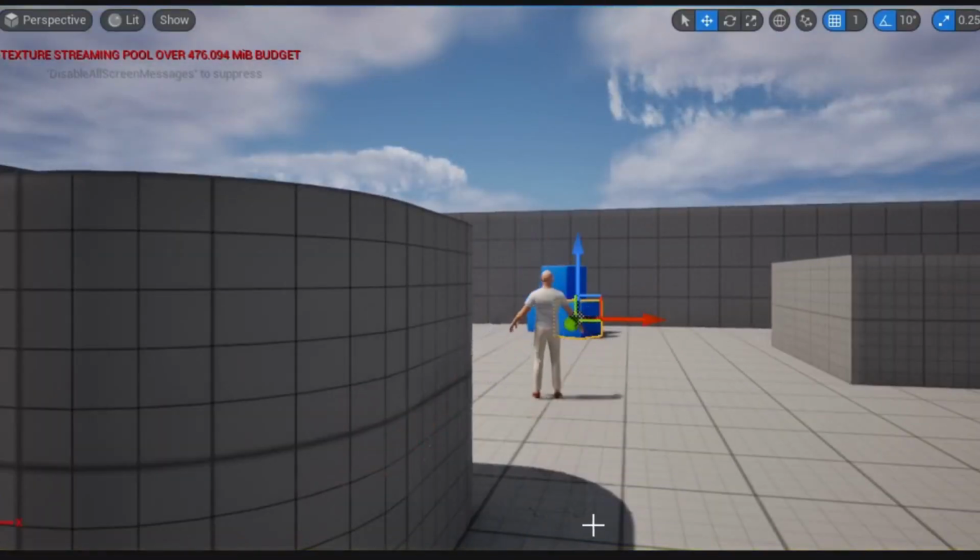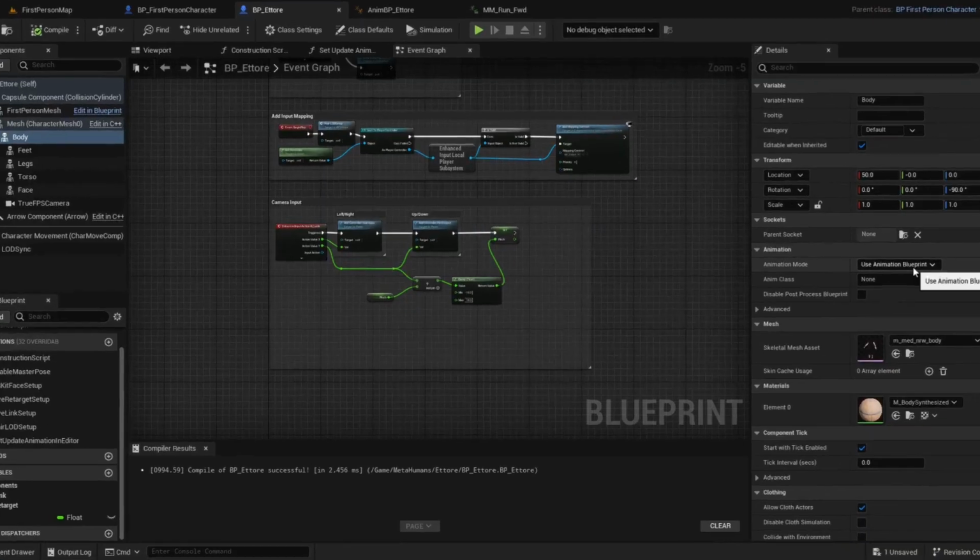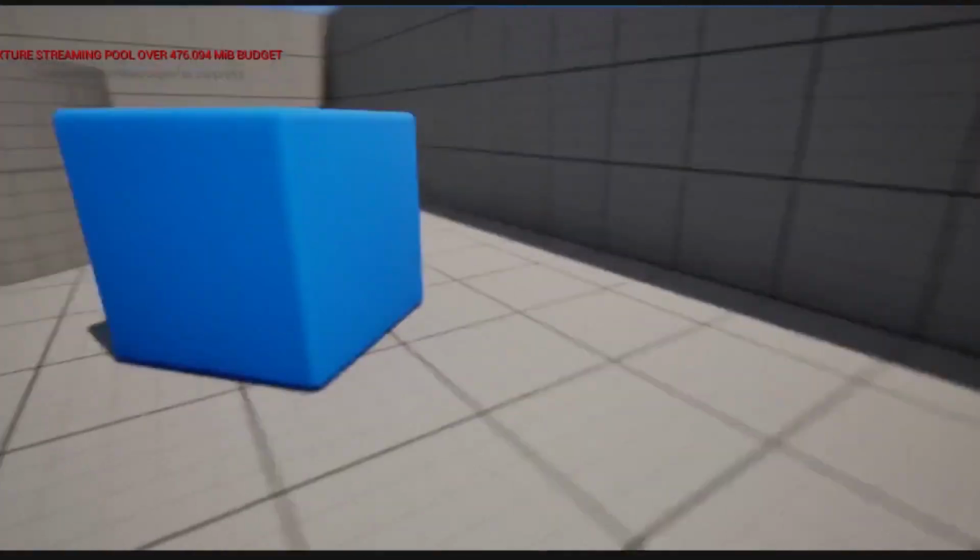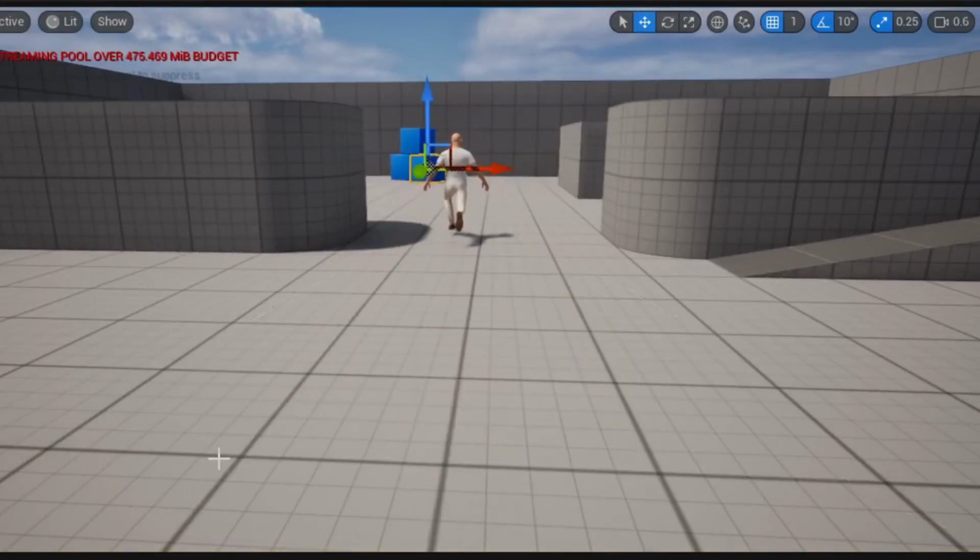Kind of. The character doesn't have any animations for now, and it also can't look up or down. I created an animation blueprint for him, and now he has running animations and everything is perfect. Kind of. But don't worry, the upper body doesn't have animations, not because I don't know what I'm doing, but because it needs to have separate animations for holding guns and stuff like that.